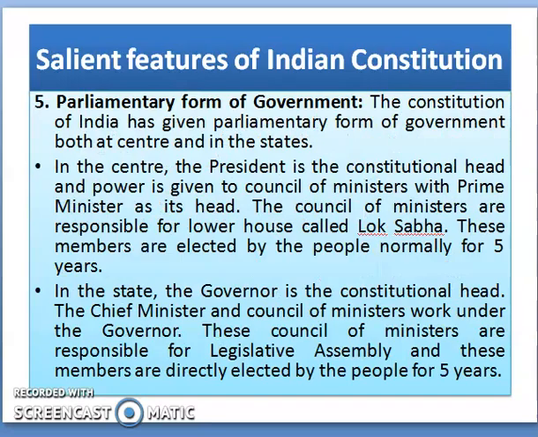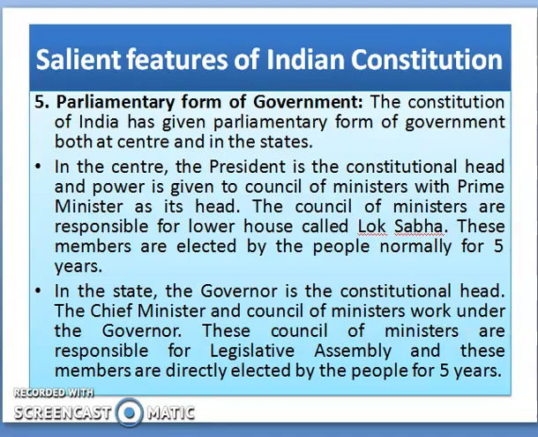The fifth salient feature of Indian Constitution is parliamentary form of government. The Constitution of India has given parliamentary form of government both at center and in the states. In the center, the president is the constitutional head and power is given to the Council of Ministers with Prime Minister as its head. The Council of Ministers are responsible for lower house called Lok Sabha.